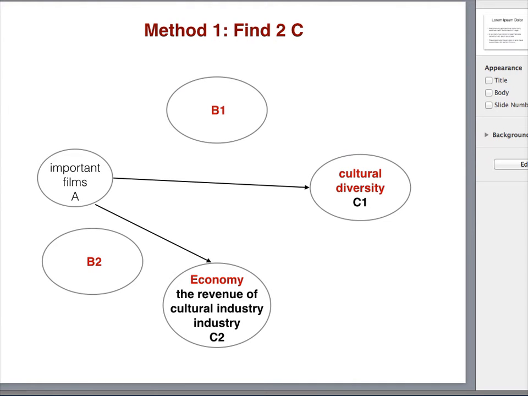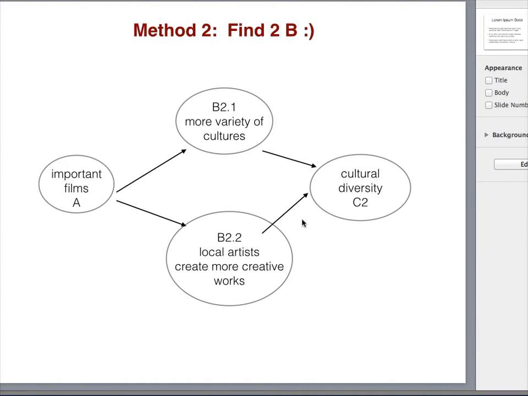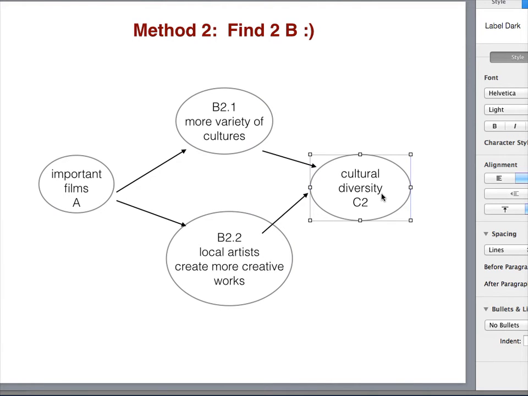The method 2, this method is a little bit difficult. Method 2 is that most students can only come up with only 1 C, for example cultural diversity. In this case, you can write 2 B's.